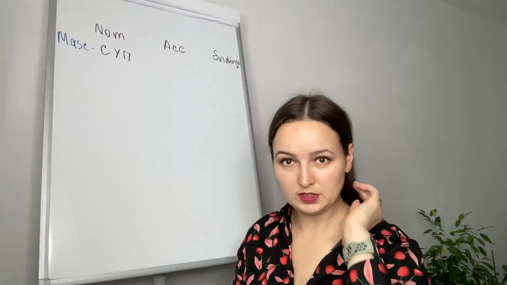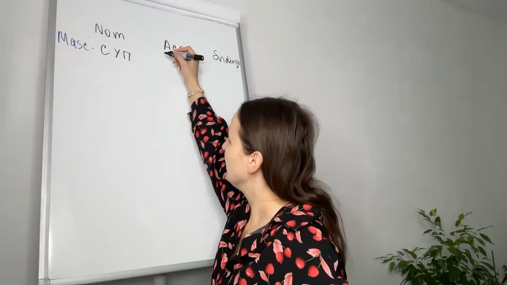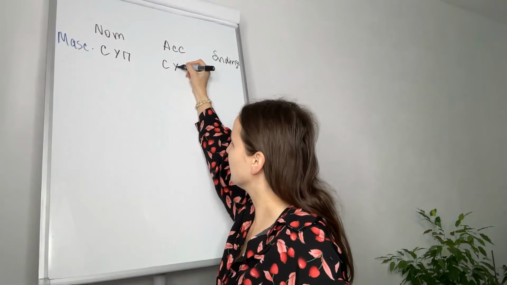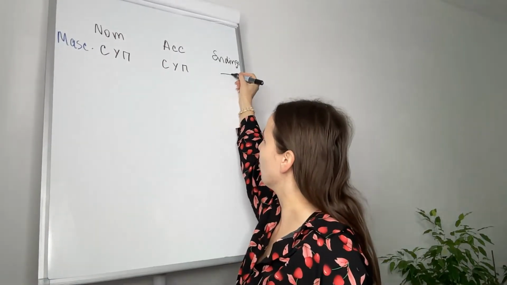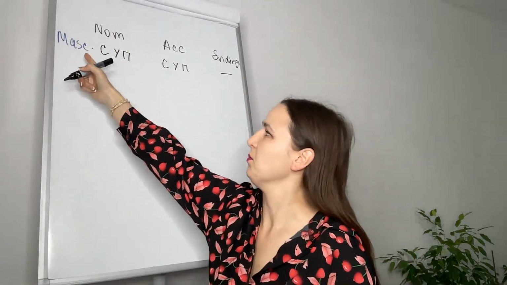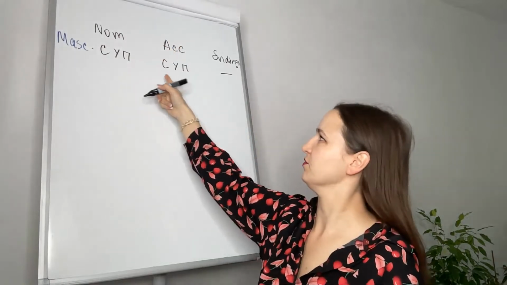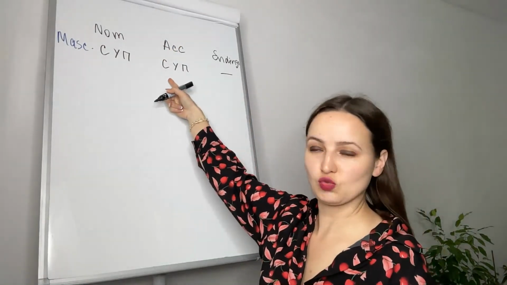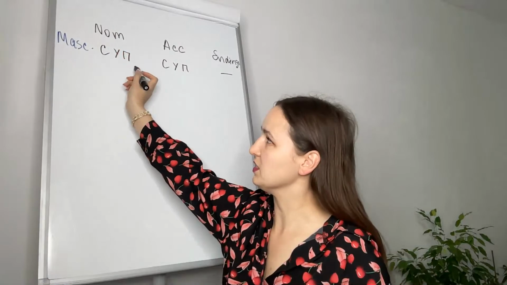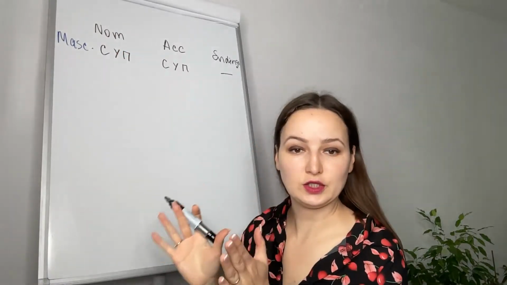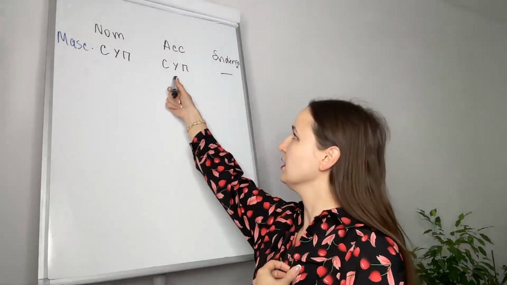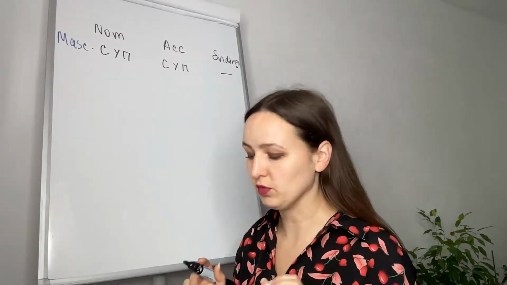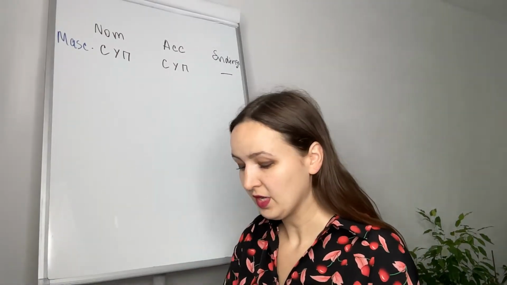And in accusative, masculine, soup will remain the same. So basically, no ending for masculine accusative. So nominative is a word the way we find it in a dictionary, and in accusative, nothing will happen with it.